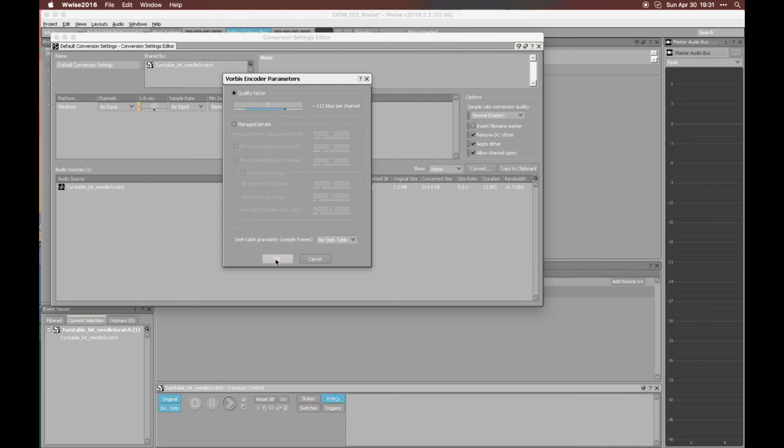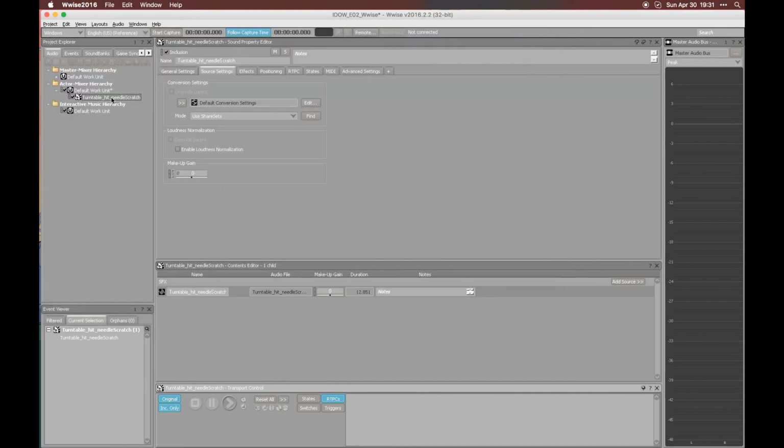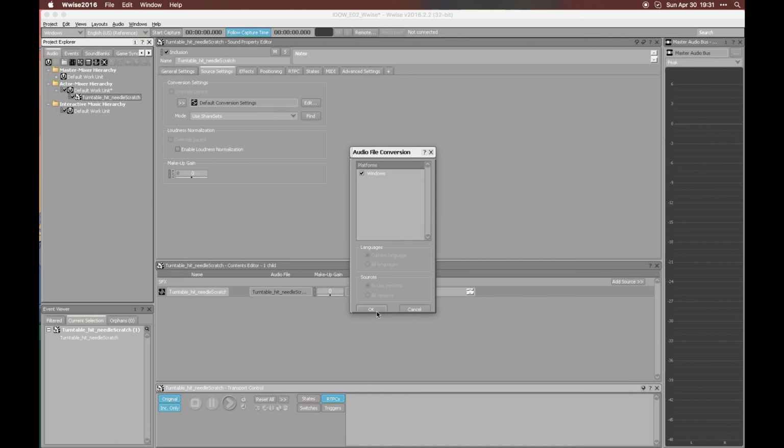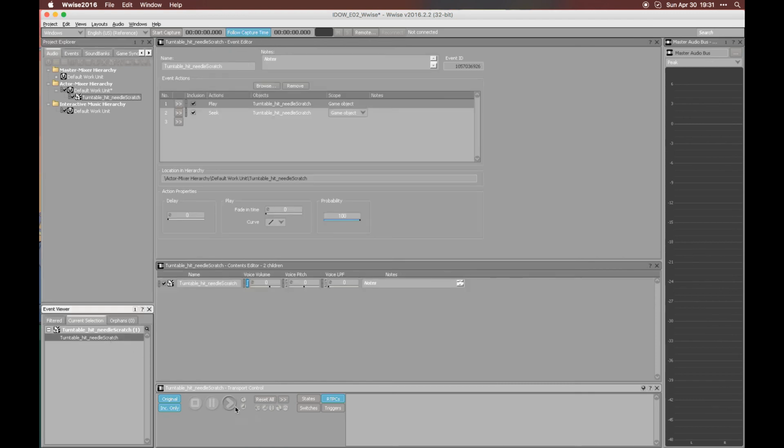So let's, for example, convert this file and try and play the event. So we use Shift-C to convert. It's now converting to Vorbis without a seek table. So let's play the event and see what happens. Oh, of course it plays now, but that's because the original button is selected, so it's actually not referencing the converted files, but the original wave files. So let's unselect original and see what happens. As you see, it's not playing.